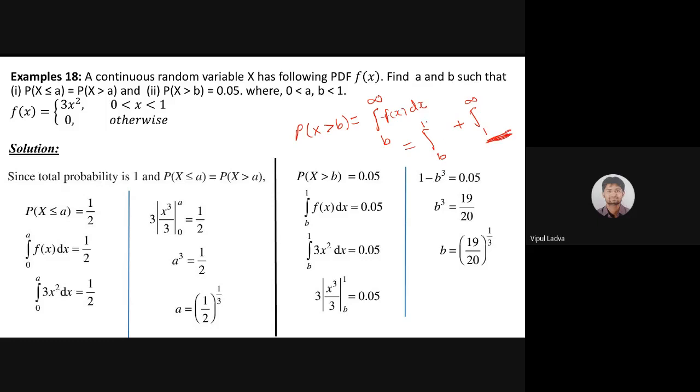So b to 1, this is one of the subset of the interval 0 to 1. So b to 1. In that part, f of x will be having same definition, 3x squared. The integration will remain same. On the right hand side, there is 0.05, and by doing simple calculation, we will be able to identify the value of b. B is cube root of 19 by 20. Yes, it is already clear. Good. Mansi Vidi, good. So let's go for the next one.